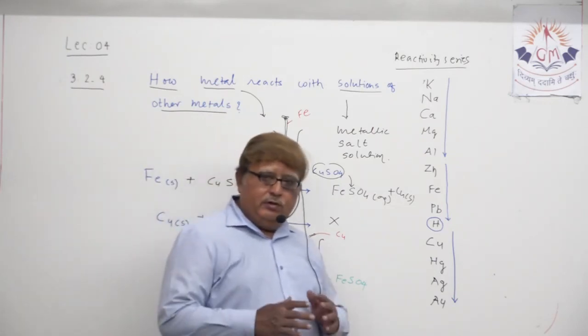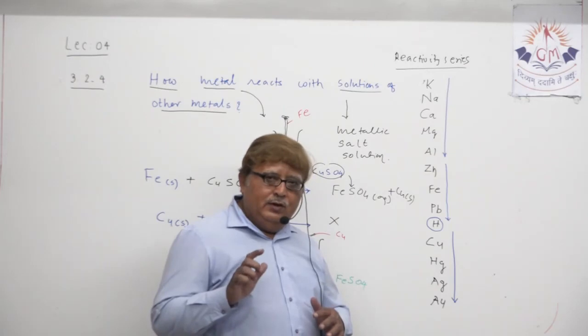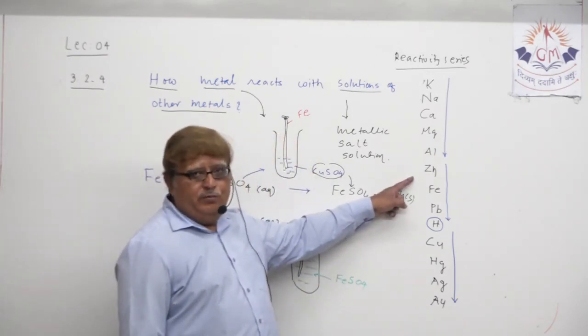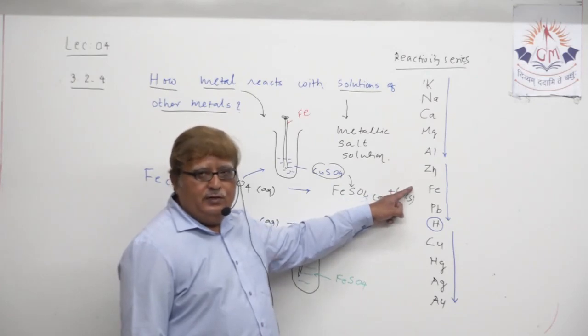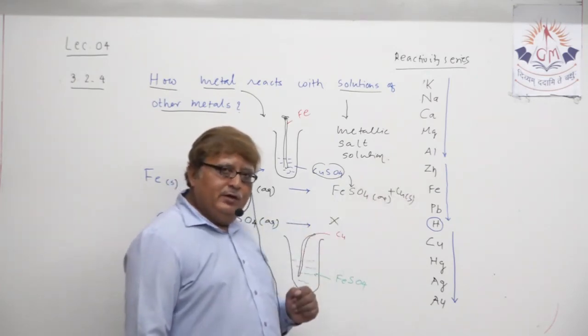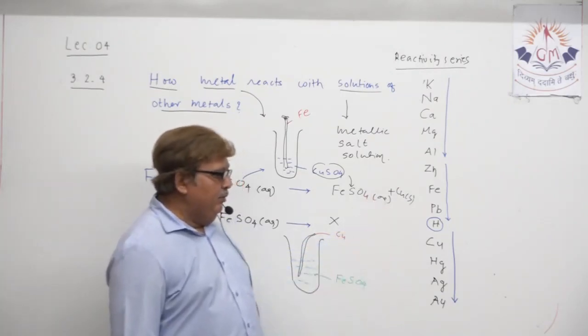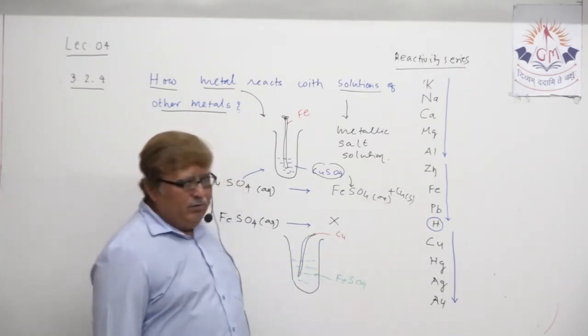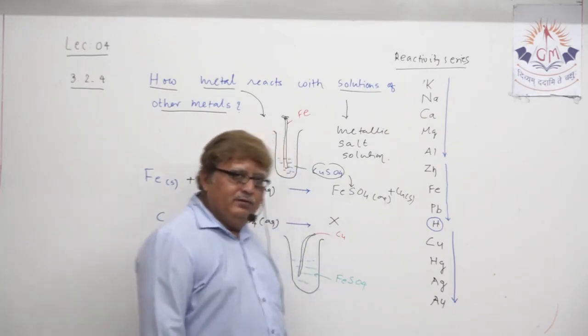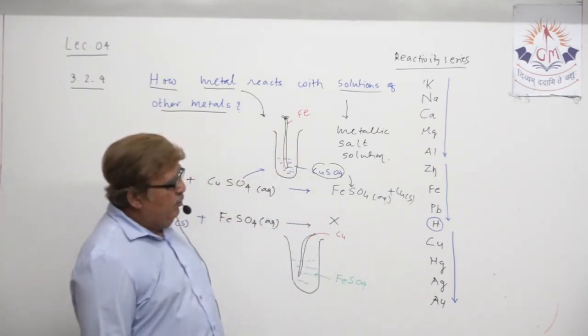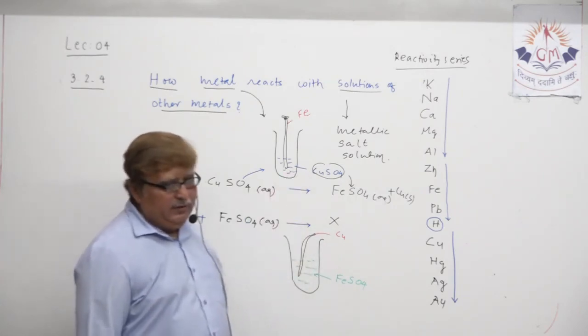To stop the corrosion of iron, iron is coated with zinc. So obviously zinc is more reactive than iron, so zinc will be in an upper position than iron. And then plumbum and H. These two names you can remember very easily. This way you need to remember the metal reactivity series.